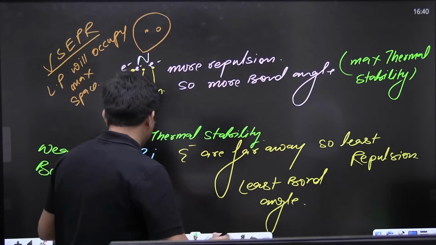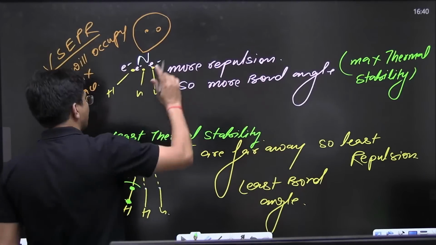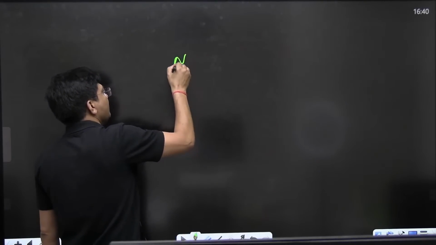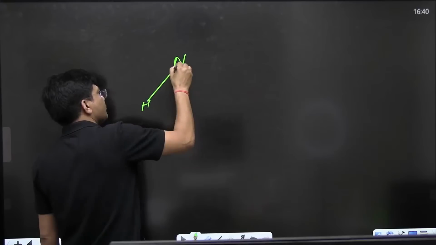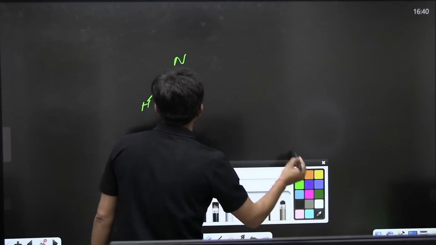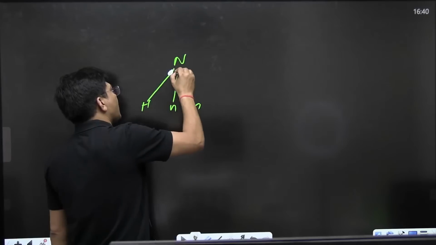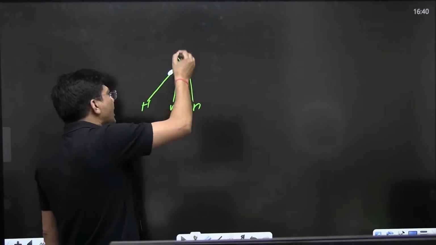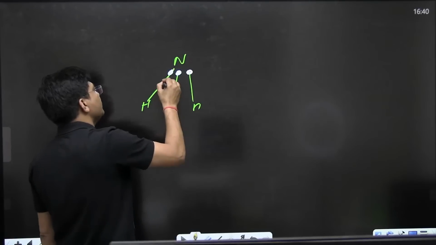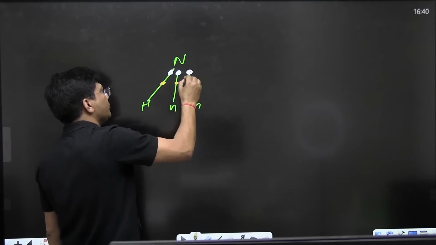Chalo, let's see. One point is very clear. Now switch over to the second point. If I write NH3, I will write it like this. Just focus on the number of electrons and where they are. Nitrogen's electrons are nearest to it. Hydrogen can't take away nitrogen's electrons, because even hydrogen's electrons are nearer to nitrogen.